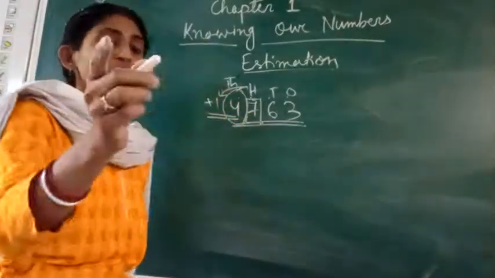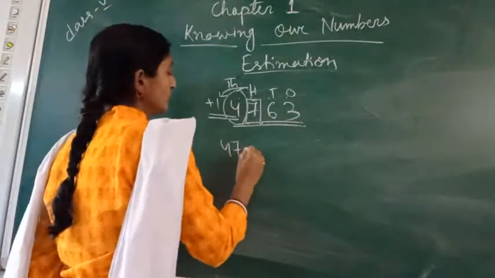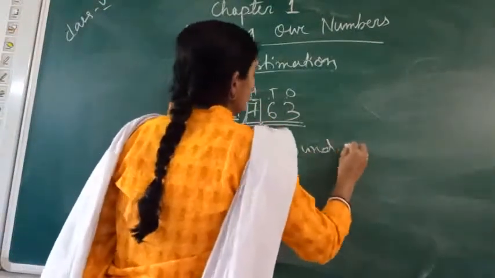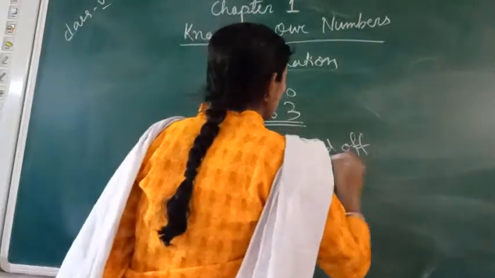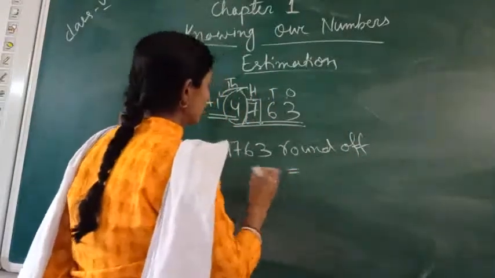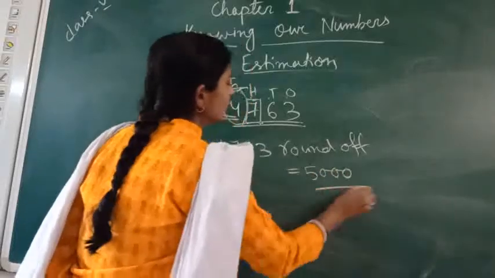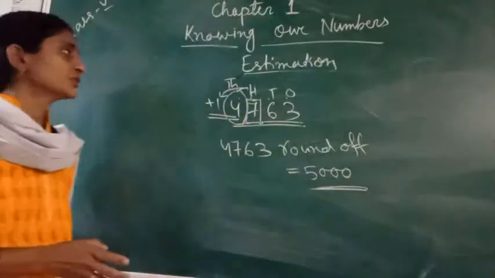With 4. So what you will get? That estimated one for 4763, you will get 5000. This is the correct answer for this one.